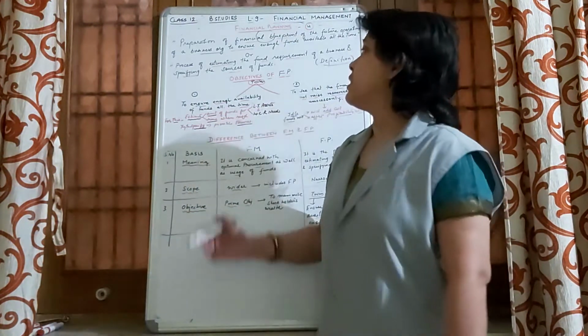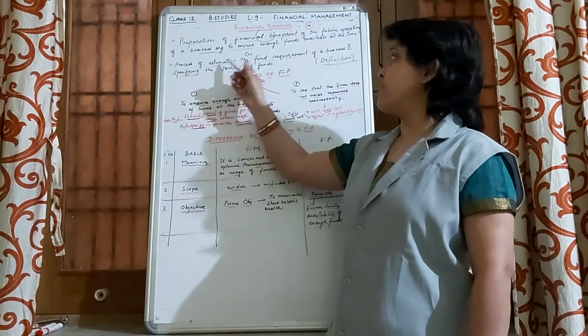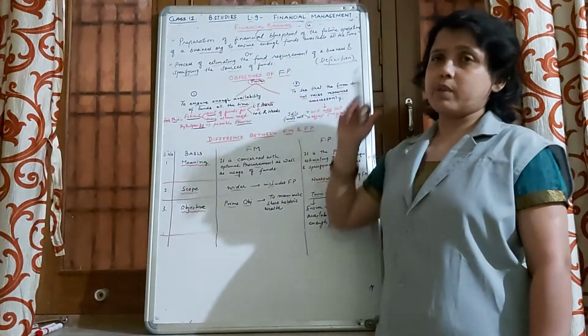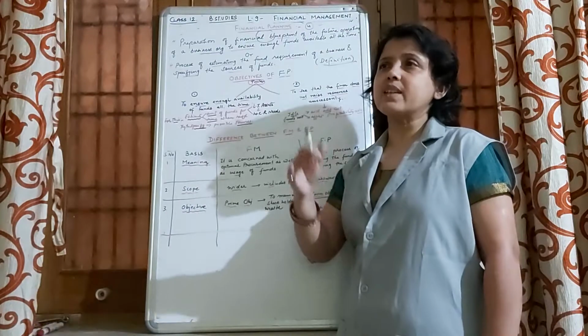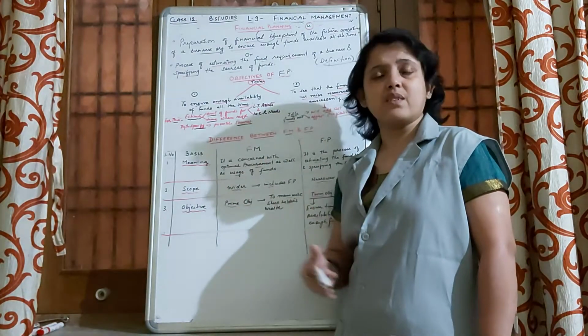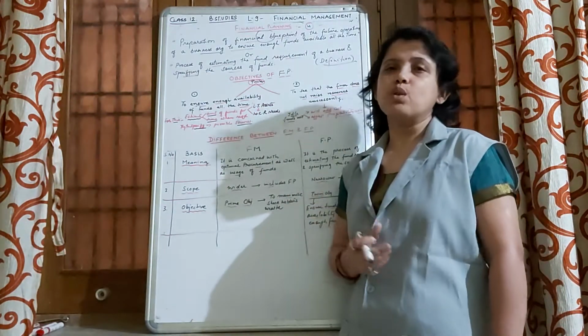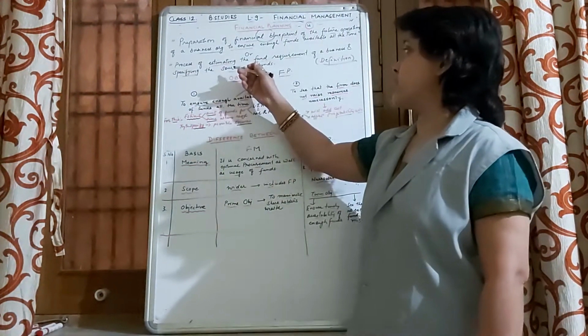That is why financial planning is considered to be the process of estimating the fund requirement. Unless and until financial planning is done, the financial decisions will not be effective. That is why there is need to properly estimate.